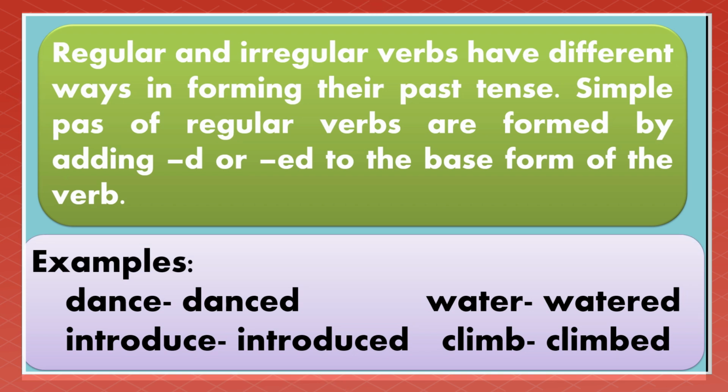Regular and irregular verbs have different ways in forming their past tense. Simple past of regular verbs are formed by adding D or ED to the base form of the verb. For examples, dance, danced. So here we add D to form its past tense. Introduce, introduced. We add D also. Water, watered. So here we add ED to form its past tense. Same with climb, climbed.